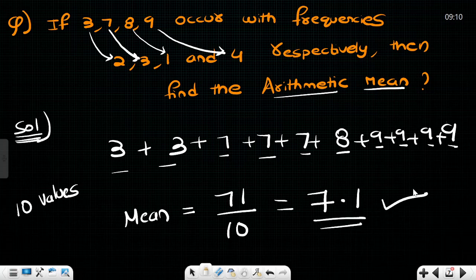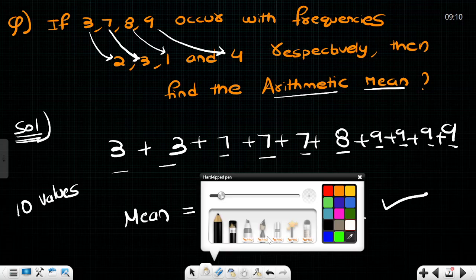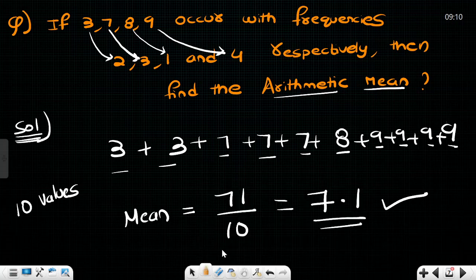Is this clear, dear Akshita? If it is clear, please pause the video and note down. I am going for the next one, so don't be in tension to write down in the notebook. Please pause the video and note down. No problem. Next question, sir.